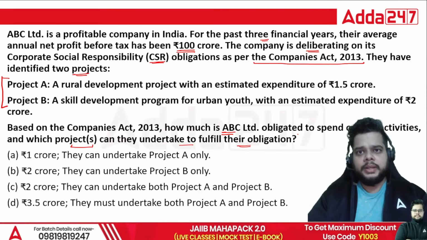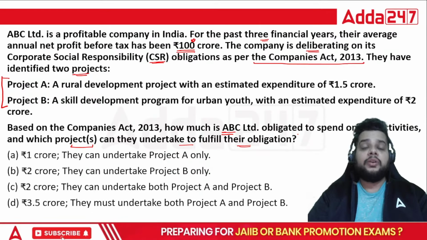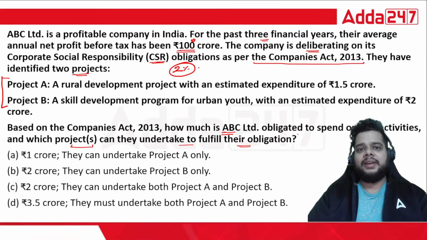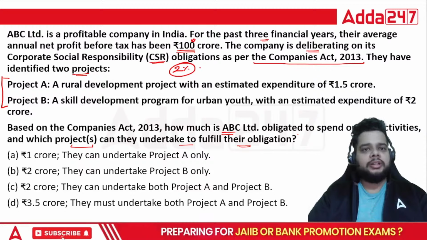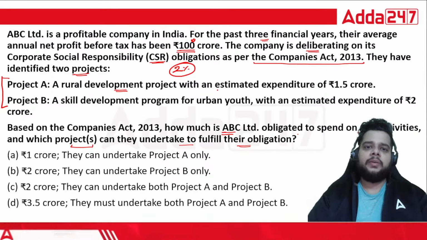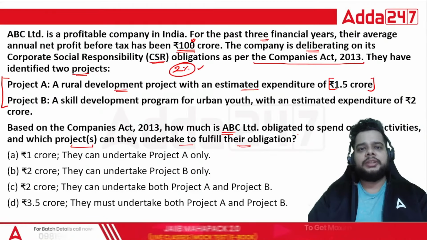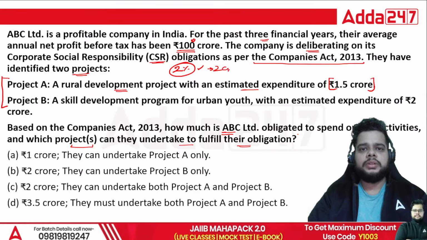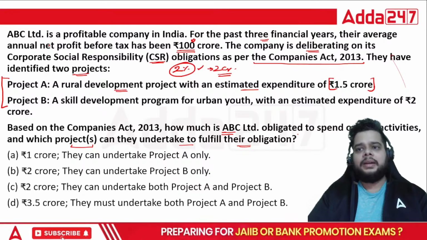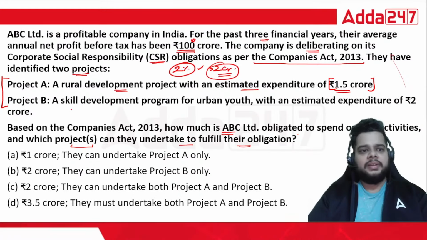So we have two projects here. Fine. In the past 3 financial years, the average net profit is 100 crore, and we know that 2% of this particular profit, the average net profit of the past 3 financial years, will be your CSR obligation. So Project A is a rural development project with an estimated expenditure of 1.5 crore. First of all, what will be the 2% of your 100 crore? It will be 2 crore. This is the minimum obligation, right? And they can split. Fine, ABC Limited can split this particular obligation into n number of projects. So one project costs 1.5 crore.